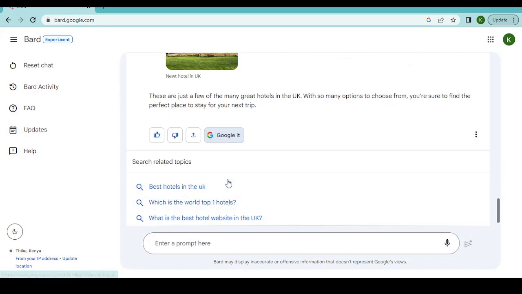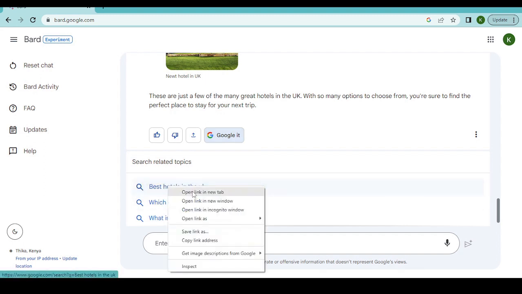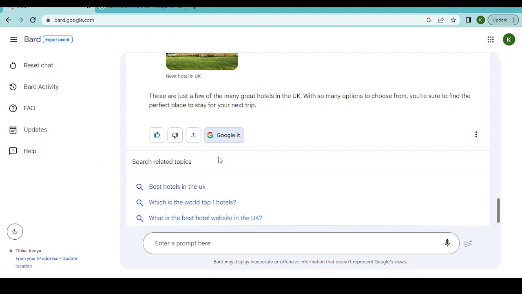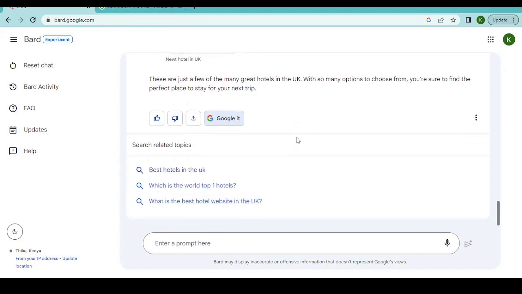Having said that, you can even come down here and go to this section which is known as Google it. Once you Google it, it will give you these links, and these links are basically the references for where it has obtained the content that it has given you. So if you follow them, it will guide you to these particular URLs, and you're able to actually counter check if what Bard has given you is correct or not. So this is powerful because you can have more confidence with Bard than you could have with OpenAI's GPT-4.